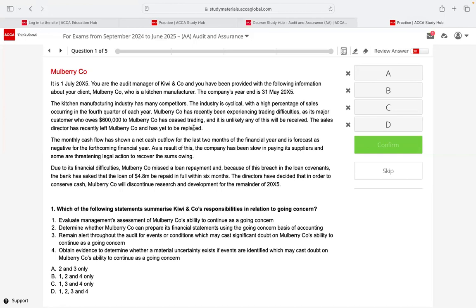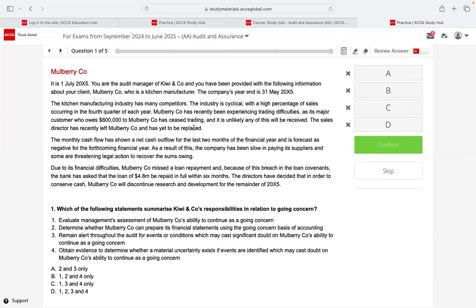There's no indication revenue is going down, right? There's an indication the debtor has gone bankrupt. One of the debtors has gone bankrupt. I have lost the $600,000 I was to receive from that debtor. There's a chance that I may not receive that money. So it's not about revenue, but it's my cash flow problem. I have a cash flow issue. I have a working capital problem right now. And immediately you should be thinking, is it material? Is the company's financial information given? No. But if they say $600,000, generally it's a material amount. That's a lot of money actually.